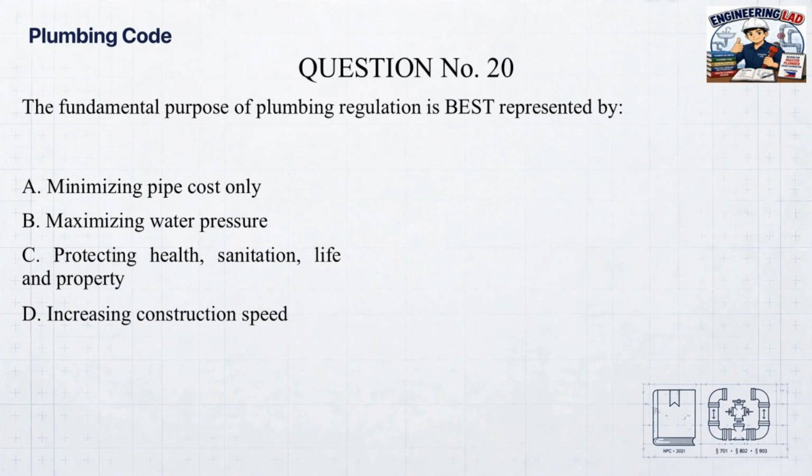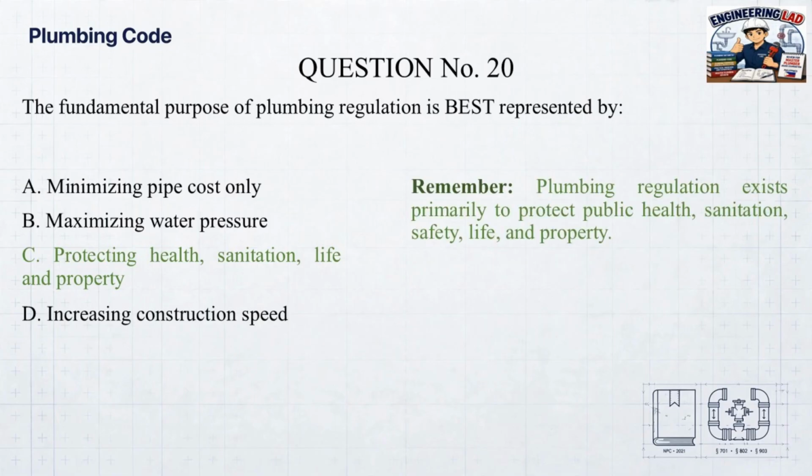Correct answer. C. Protecting health, sanitation, life, and property. Remember, plumbing regulation exists primarily to protect public health, sanitation, safety, life, and property.